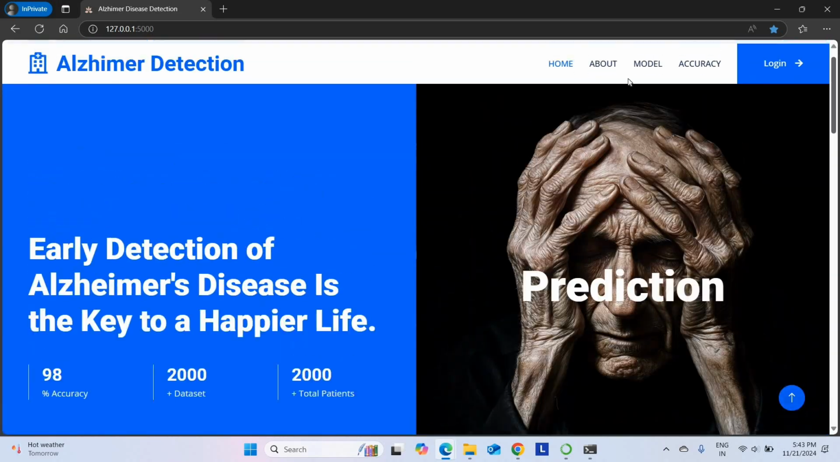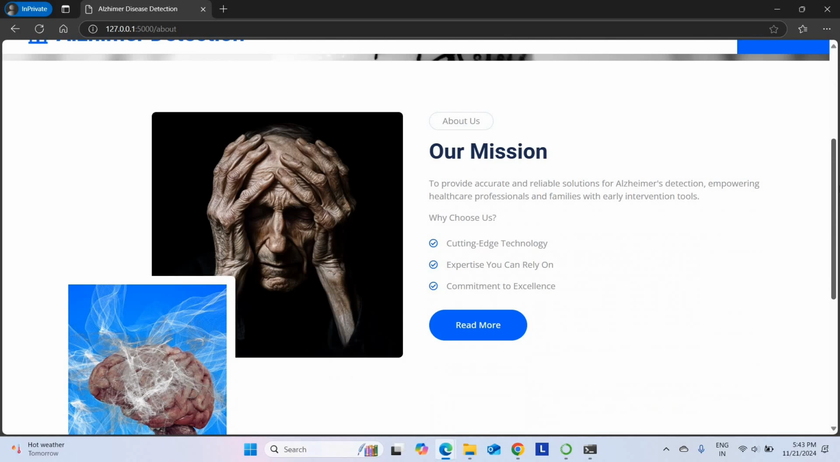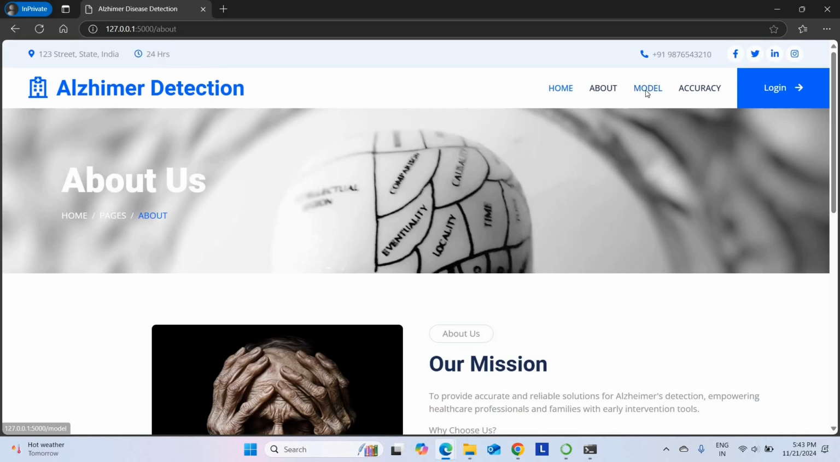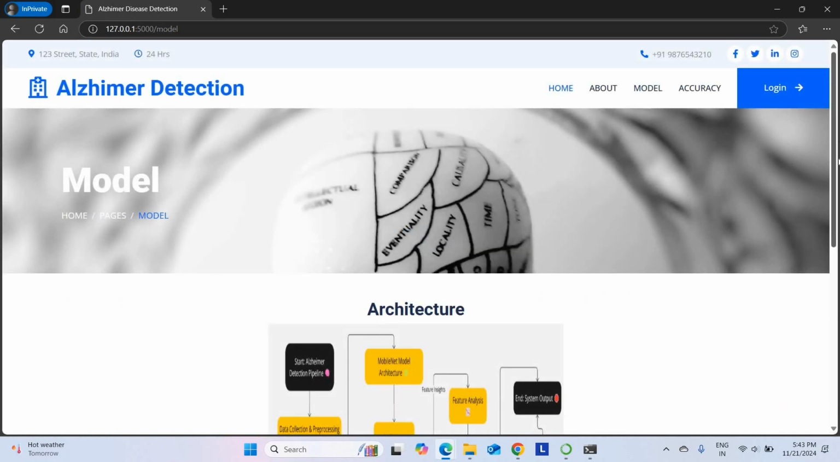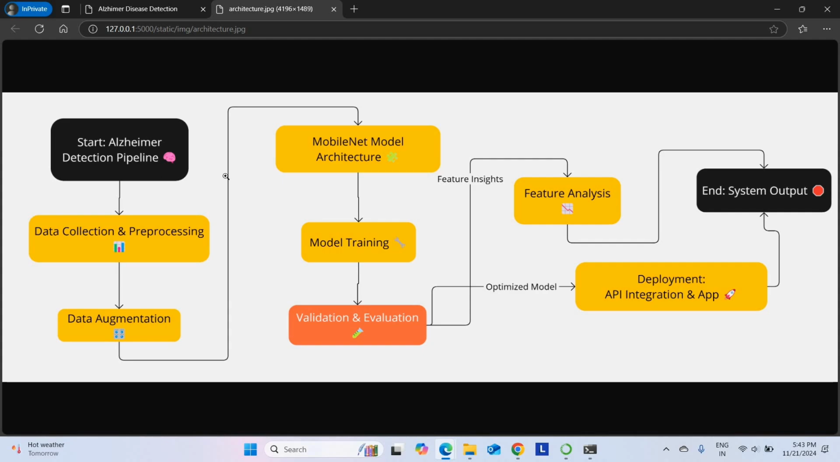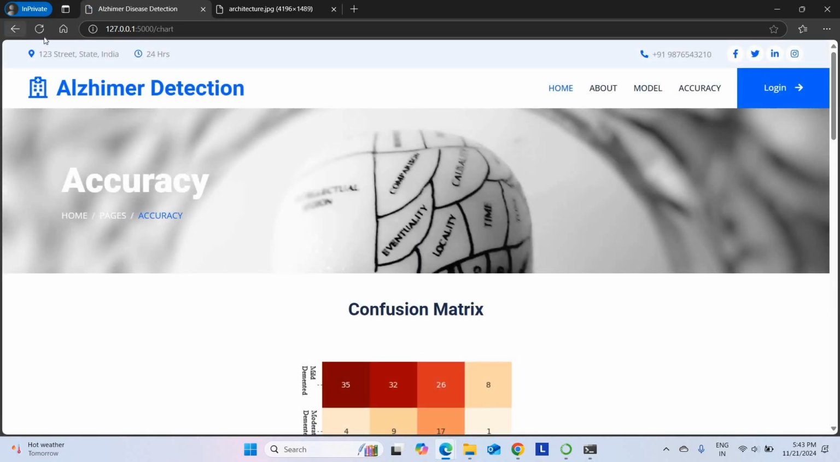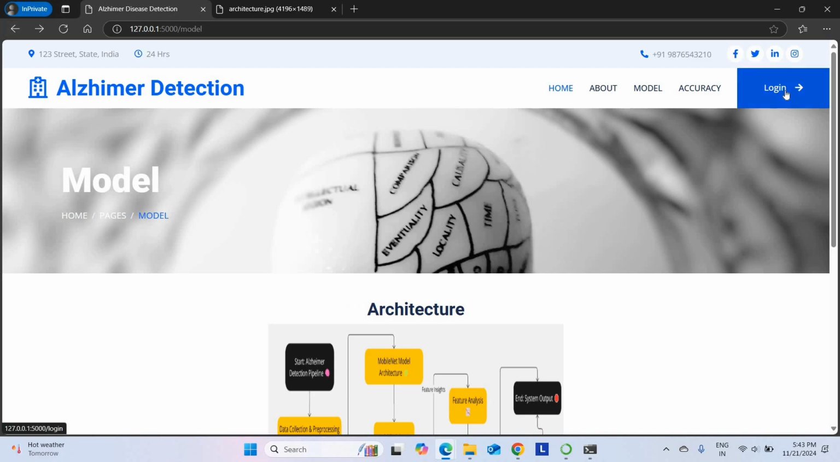Then the footer view. Okay, so there is an about us page. Here the project details are given. Then the model page shows what steps are involved in the project. Here you can see the complete steps of the project, the important steps involved. Then if you go to the accuracy page, you can check the accuracy. Later I will come to the accuracy. Before that I'm going to the prediction page.